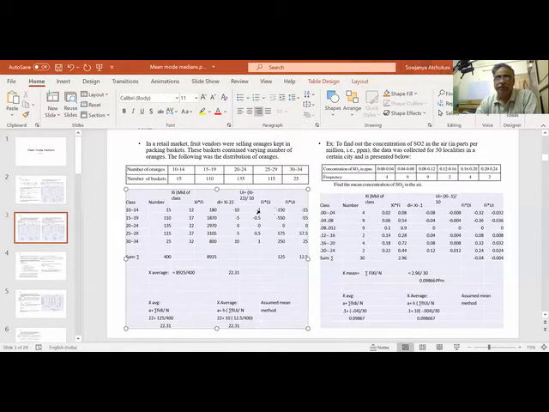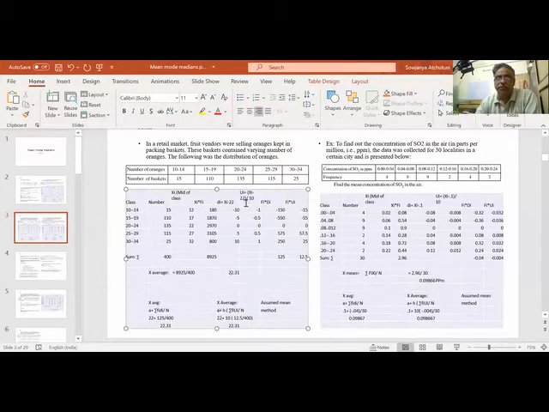So fi ui, minus 1 into 15, so minus 15. Half into 110 is minus 55. 0. 115 into half is 57.5. 25 ones are 25. So if I add fi ui, I am getting 12.5. So what is the formula? It is a plus h into sigma fi ui by n.